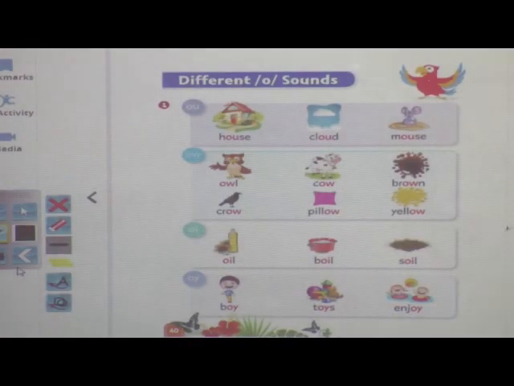Different O sound. Before, we have completed double S and double L sounds, and different S sounds also we have learned. We have learned many vocabularies of double S and double L sound, and we have solved some practice sheets also. But today we are going to learn one new content which is different O sound. For that, come to page number 40. I hope you have opened this page.